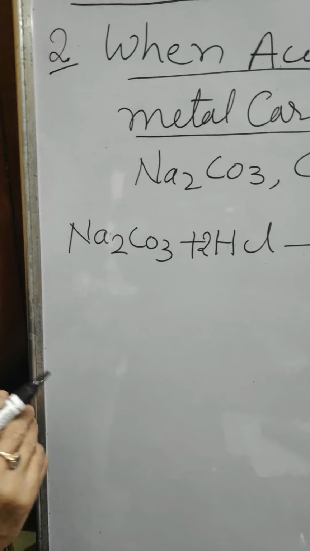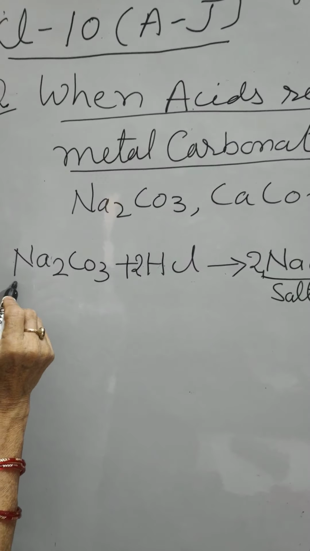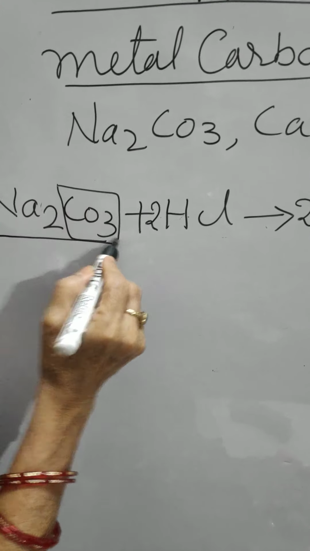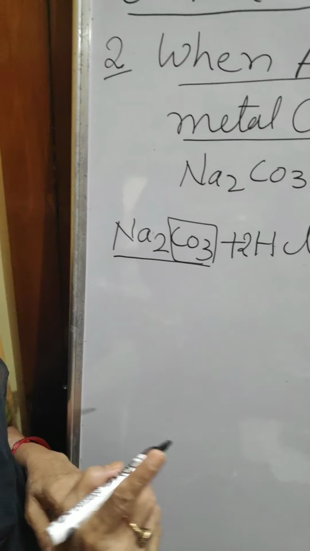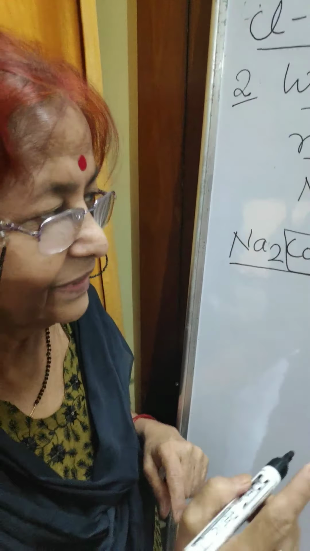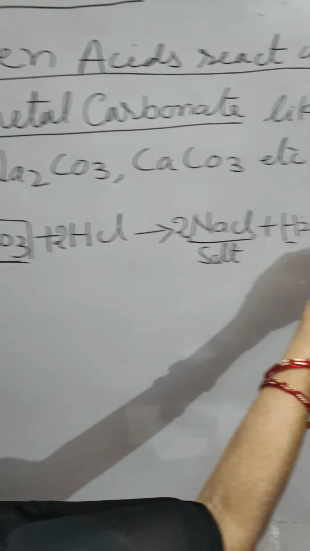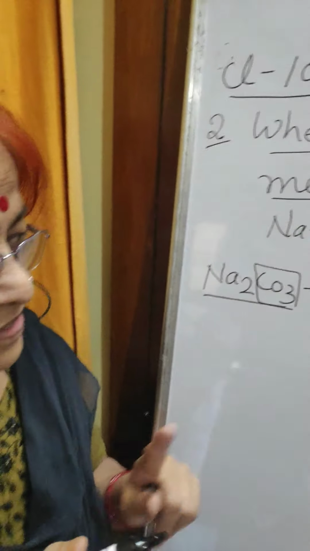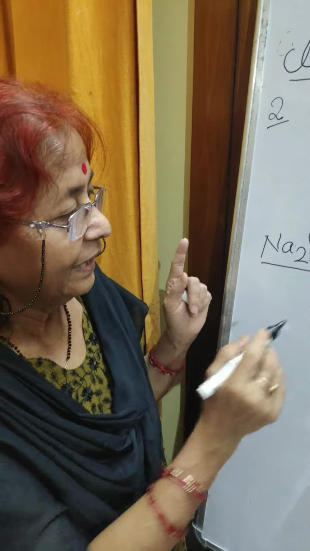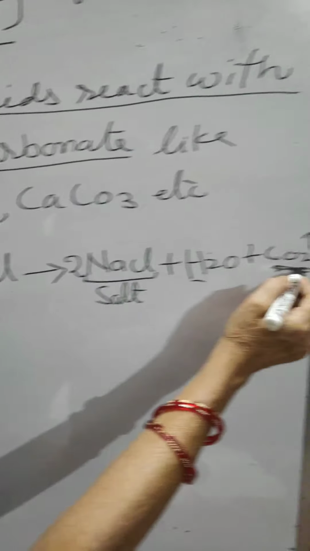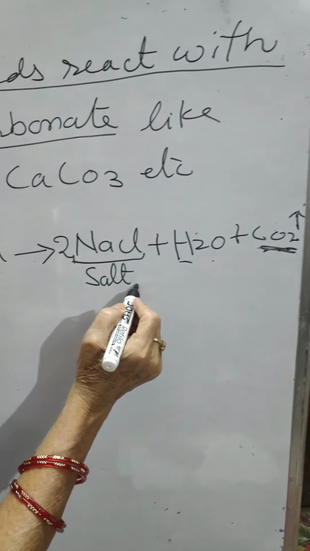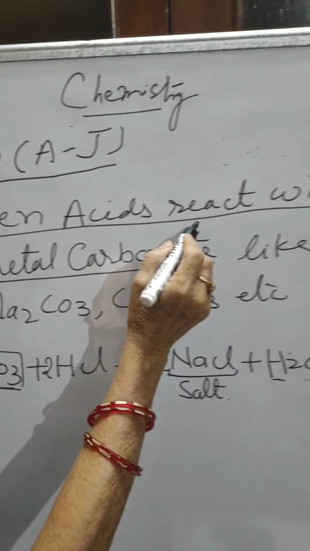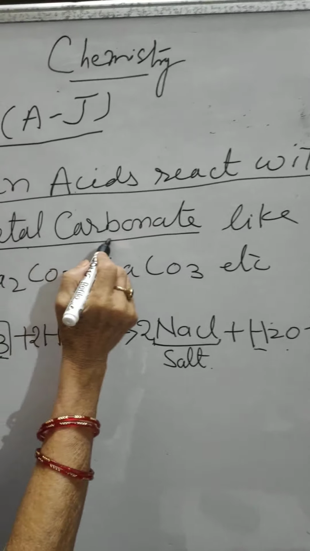Now remember it, when the compounds containing carbonate, on heating or during the reaction, it will produce carbon dioxide gas. Remember it. This is the first condition, and they will form carbon dioxide gas and the water and the salt. And this reaction is taking place when acid reacts with metal carbonate.